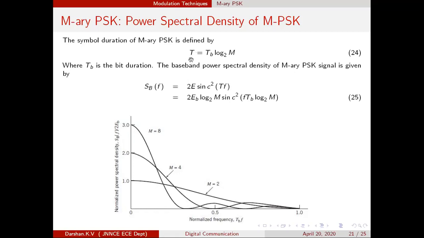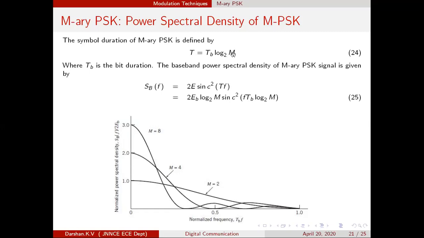So T is known as the symbol duration. Each symbol contains a number of bits. How many bits does each symbol contain? Each symbol contains log M to base 2 bits. For example, if M is equal to 8, each symbol contains 3 bits. How can it be easily understood? Obtain it using the log M to base 2 formula.